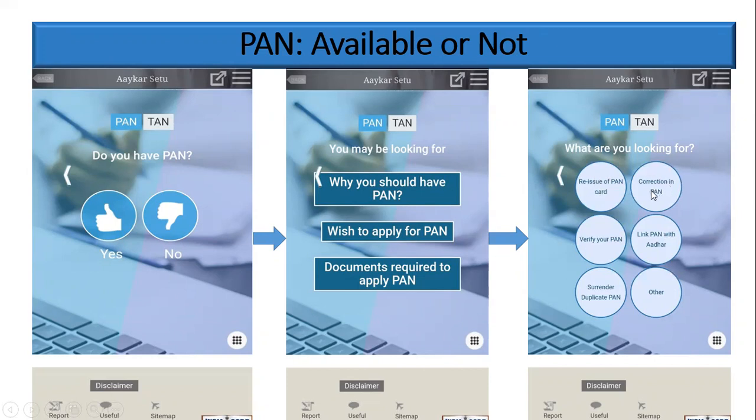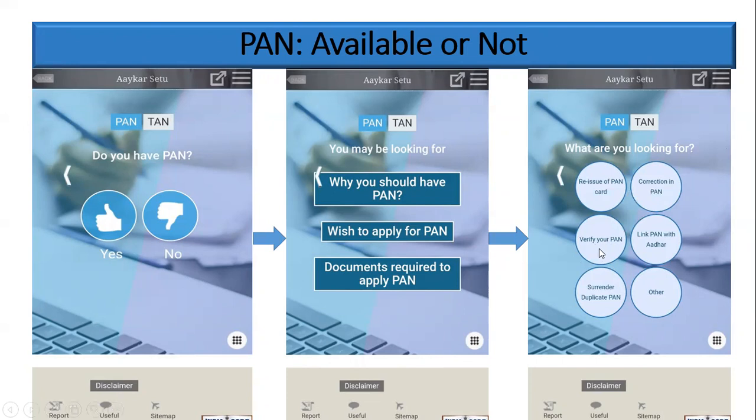Say, for example, the next one, correction in PAN. If you click this icon, you can correct the PAN card. It will give the various procedures also. For example, Naresh Kumar is there, but Kumar should not be in my name, only Naresh. In correction in PAN, you can easily correct your name from Naresh Kumar to Naresh and verify your PAN.